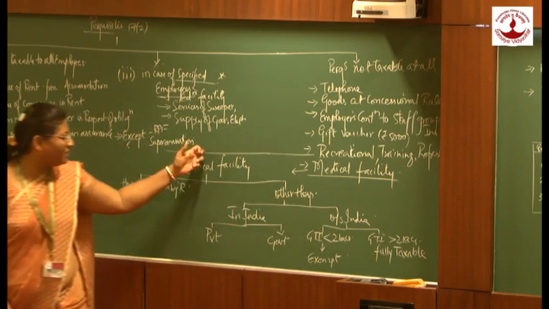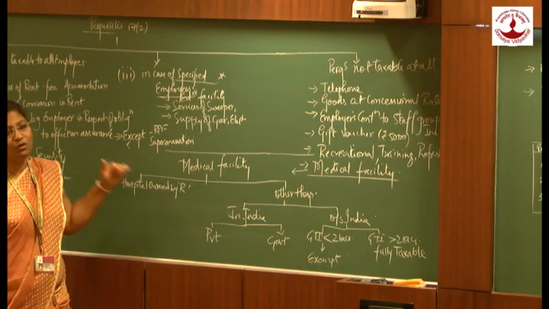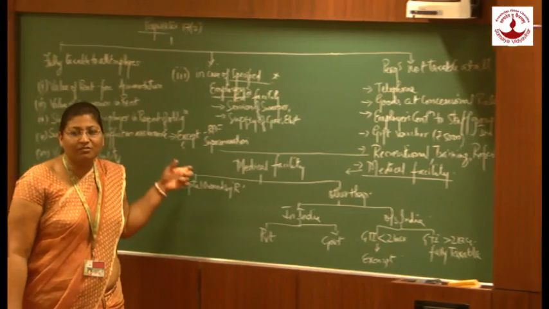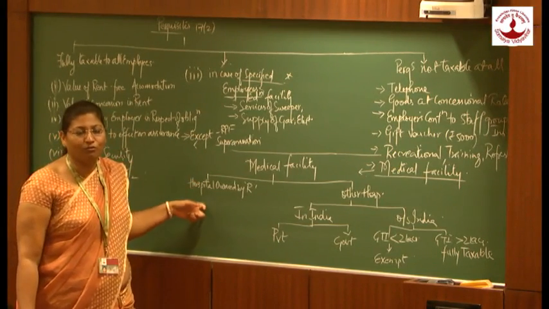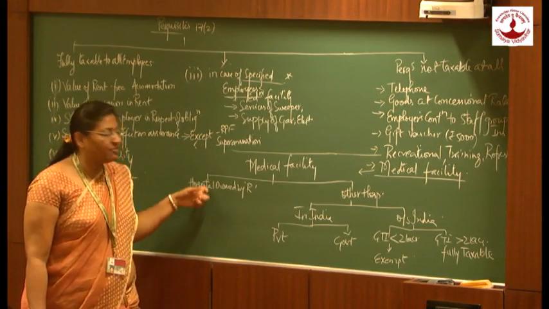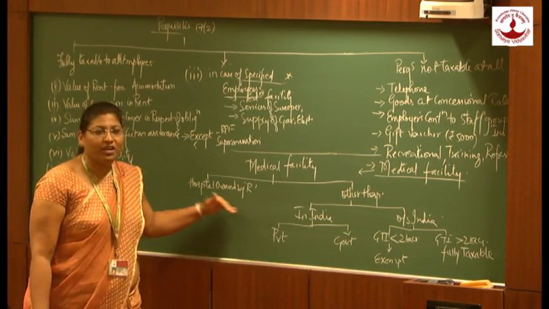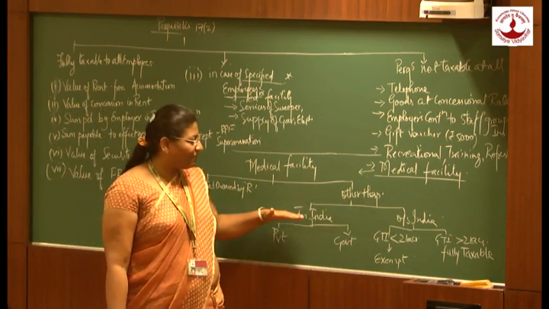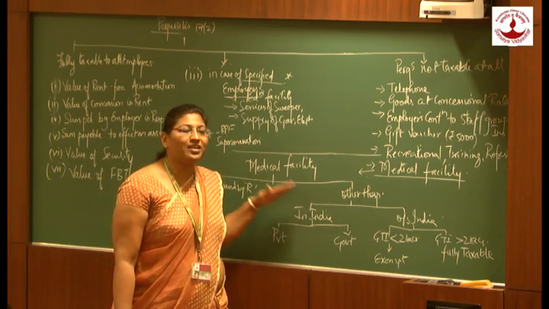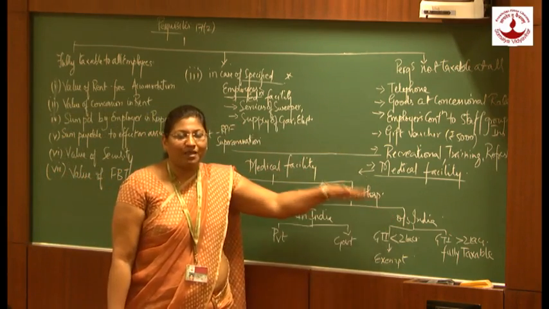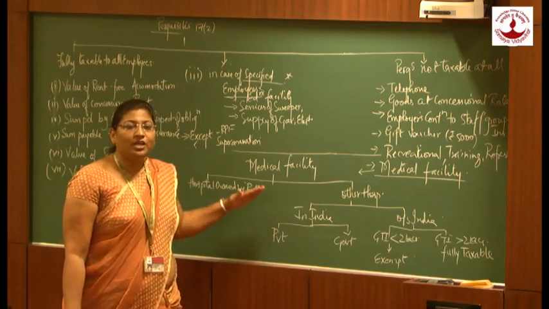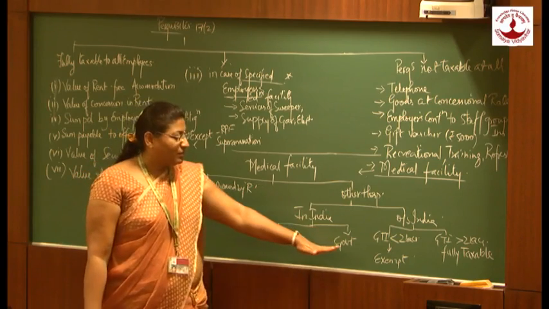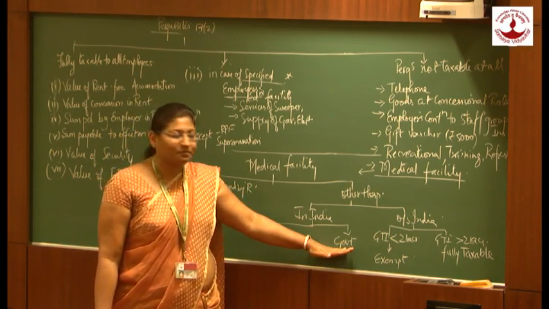First one, medical facilities in a hospital owned by the employer, or in any other hospital. If medical facilities are provided for the treatment of the employee in a hospital which is owned by the employer, it is fully exempt, not taxable at all. In other hospitals, private hospitals, whether that facility is provided in India or outside India: in India, for a private hospital, it should be confirmed with the Commissioner of IT. In a government hospital, fully exempted.